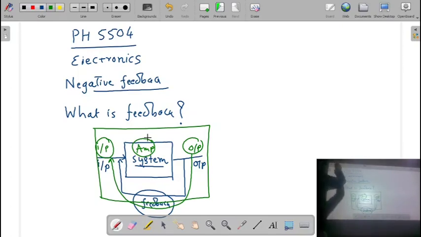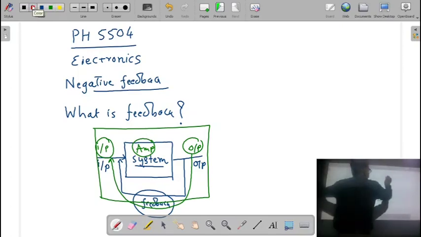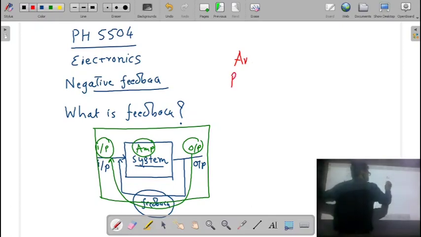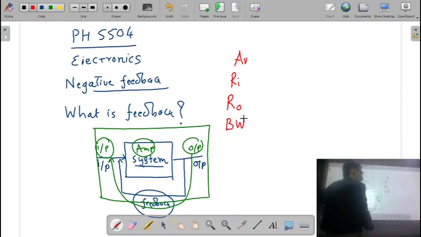If we see a few characteristics of the amplifier, first of all, what is the effect of feedback on the gain of the amplifier? Then we will see the effect on input resistance and output resistance of the amplifier. Then the effect on the bandwidth of the amplifier.